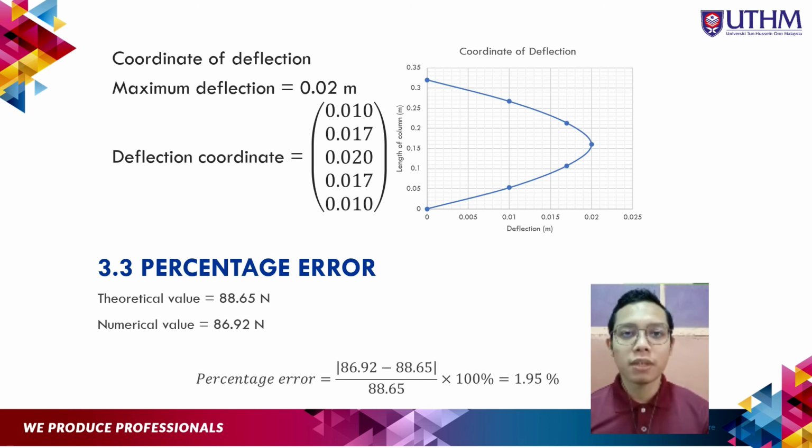The final step is calculating the percentage error between the theoretical and numerical value. The result that we get is 1.95%. That's all from me. Thank you.